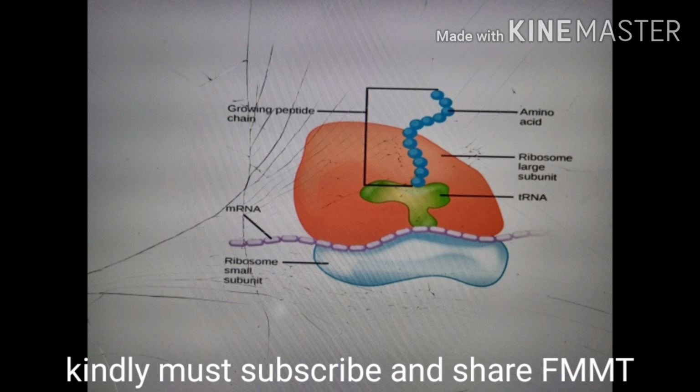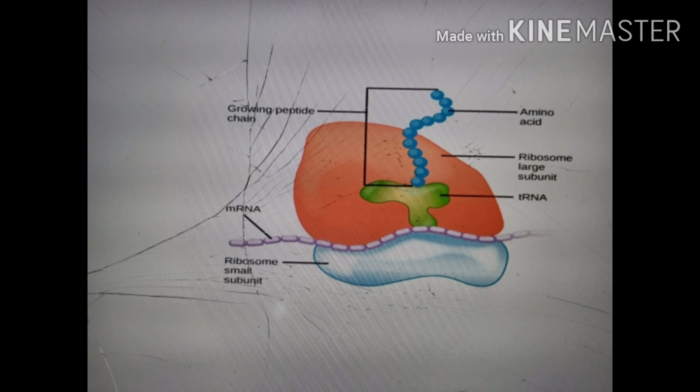And keep one thing in mind, that there are two ends of the transfer RNA. The one end of the transfer RNA has the job to read the specific part of messenger RNA called the codon, and the other end of the transfer RNA has the amino acid which it has brought from the cytoplasm.